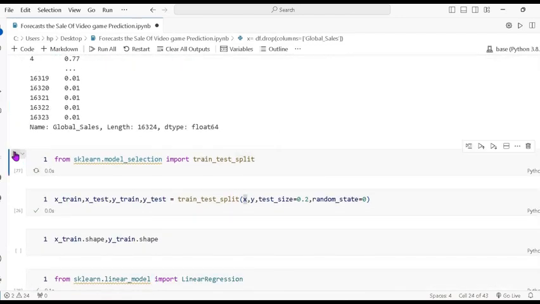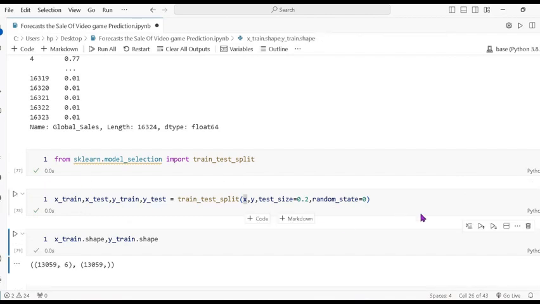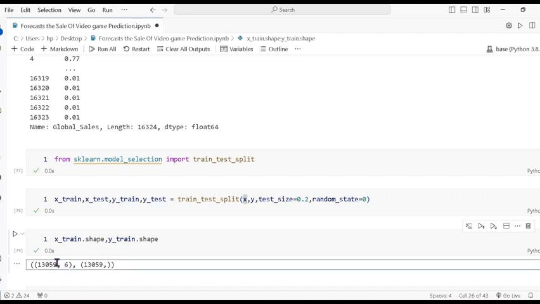The data is training and testing data. It's working. Now the shape, you can see: X train dot shape and y train dot shape. It gives the X train, there are 6 columns and this is the rows, and it gives only the row value for y train.